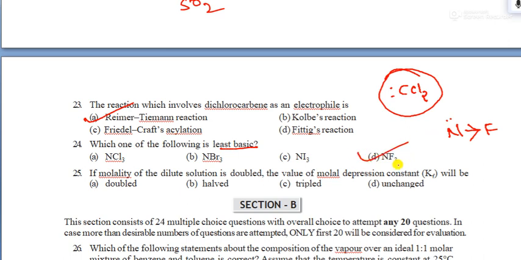So the answer will be: if the molarity of a dilute solution is doubled, then the molarity is doubled. So what happens there? Remember, the molarity depends upon that, but the value of Kf, the molal elevation constant, does not change. Kf value is a constant, so it doesn't change.